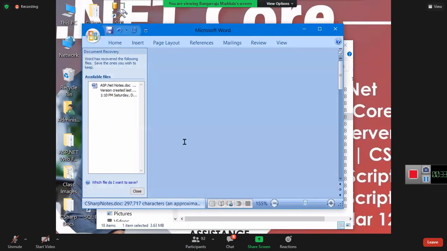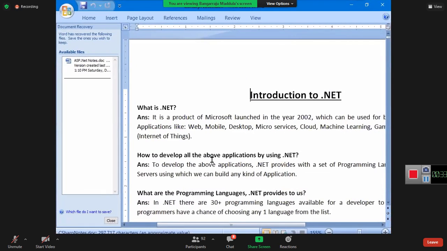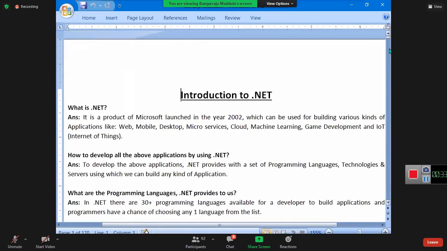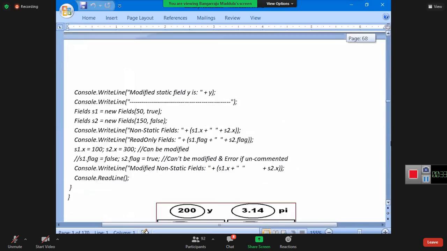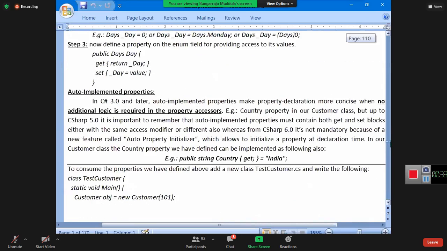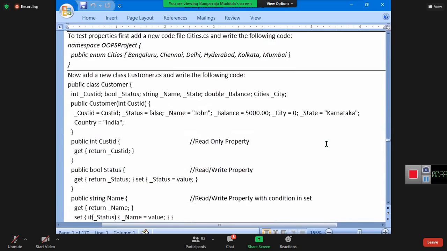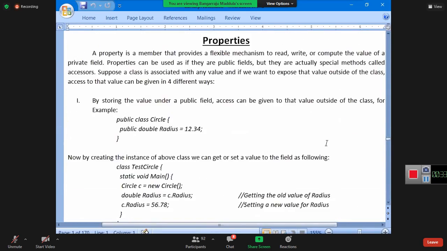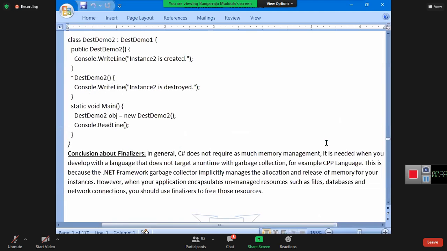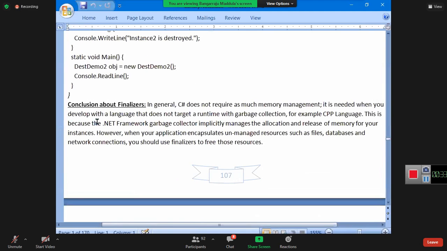Open the notes, guys, once. It is number 97. At the bottom, you have the conclusion about finalizers. Can you see that? I will read it.